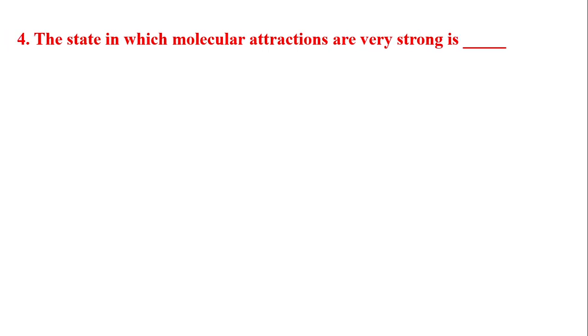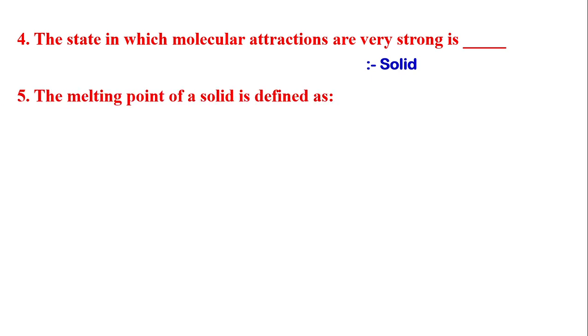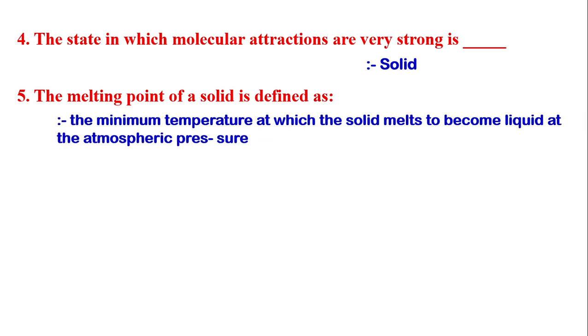Next question is, the state in which molecular attractions are very strong is solid. Next question is, the melting point of a solid is defined as the minimum temperature at which the solid melts to become liquid at atmospheric pressure. Next question is, molecules in solids cannot move.